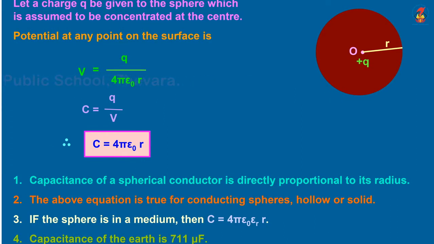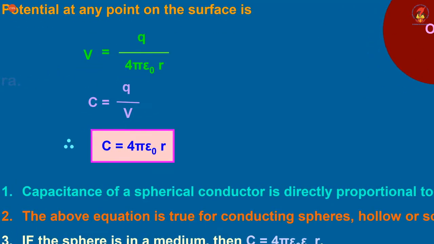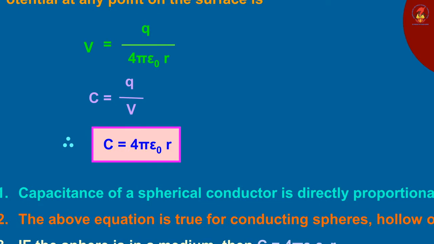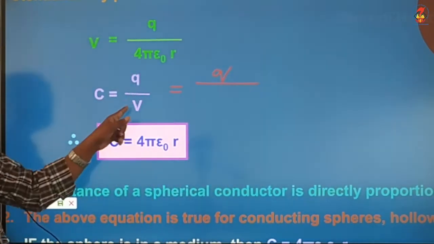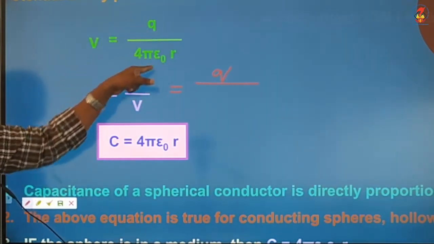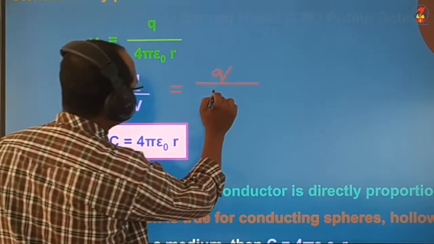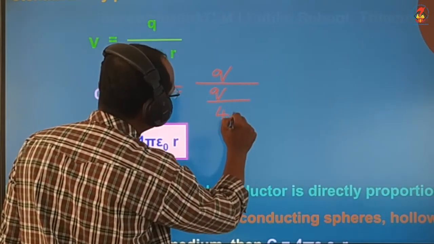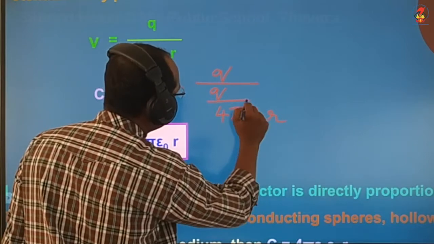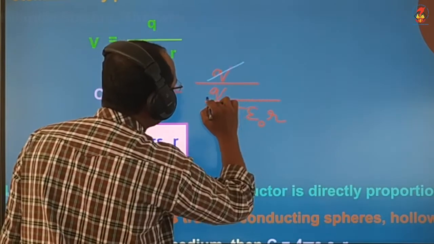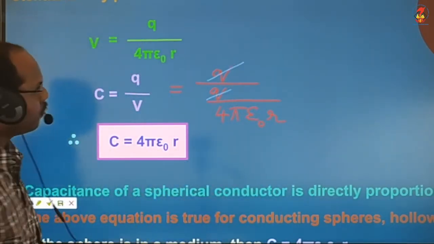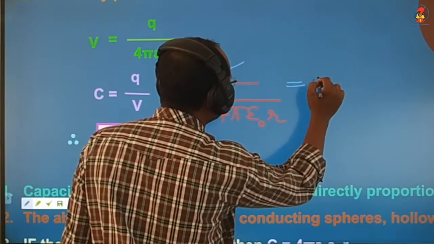C is the capacitance, so C is equal to Q by V. I can substitute the value of V here: Q divided by Q by 4 pi epsilon 0 R. This Q and Q get cancelled, and 4 pi epsilon 0 R will go up.